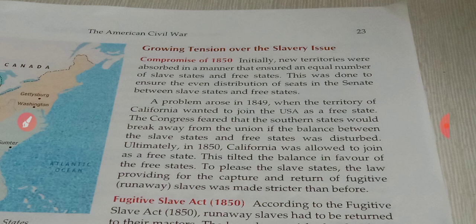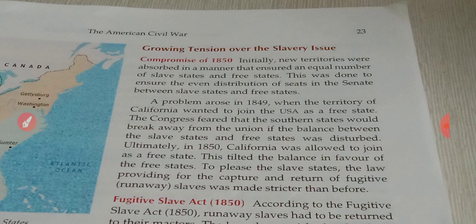After returning, they were punished individually by their master. So for this the abolitionists strongly stood for the protection of the slaves.